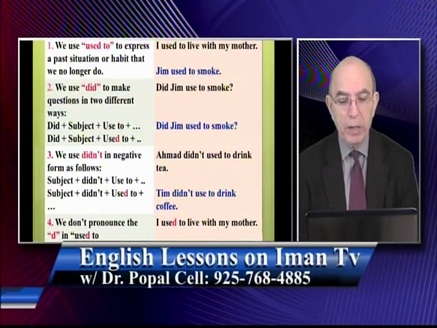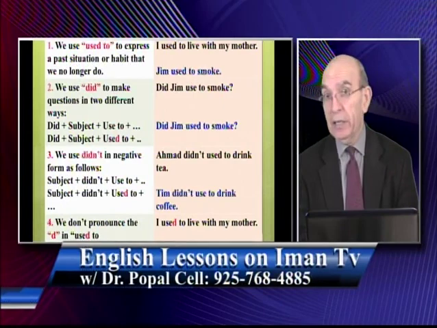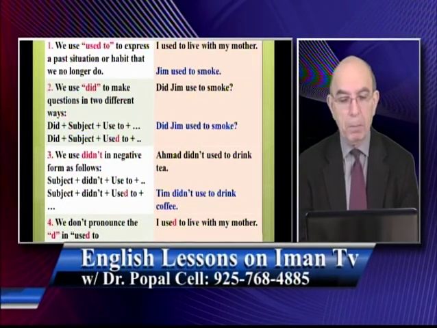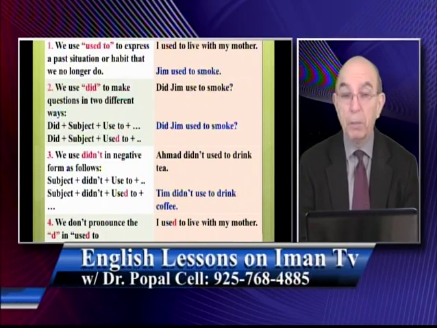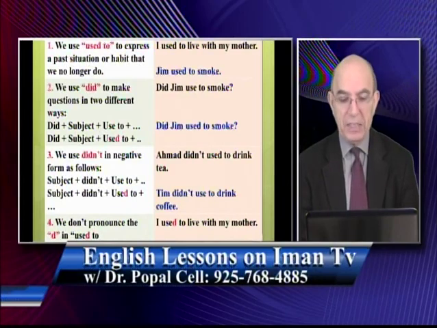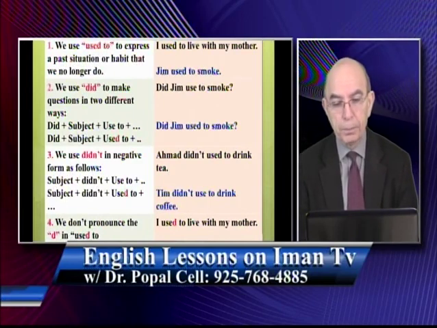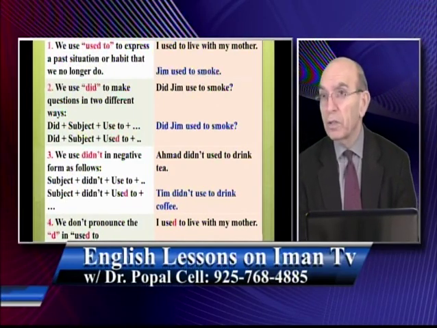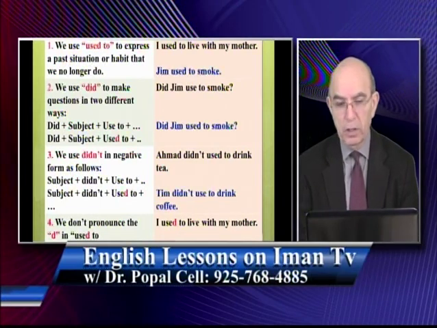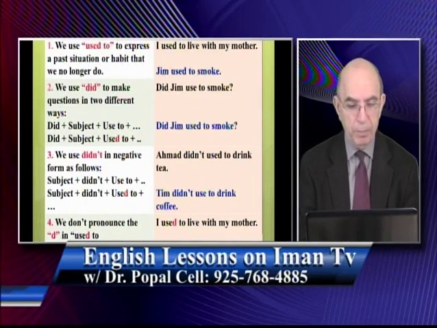Rule number 2. We use did to make questions in 2 different ways. To make a question with used to, you use did. Okay? Like did plus the subject plus used to, or did plus the subject plus used to with the D. I prefer the first type, that you use did plus subject plus used to with no D. For example, you say, did Jim used to smoke? You say, no, he didn't used to smoke. Did Jim used to smoke with a D? So either one is correct grammatically. I prefer the one without D when you make it a question with did.